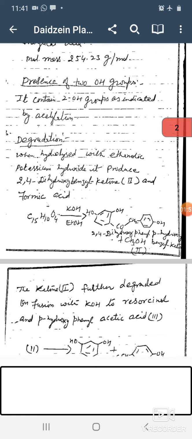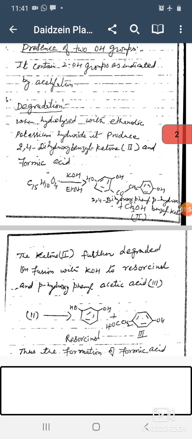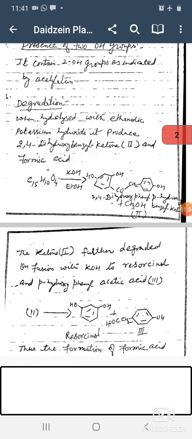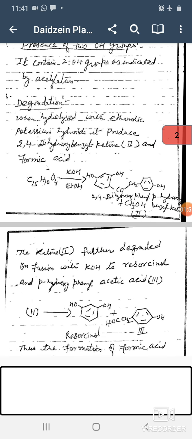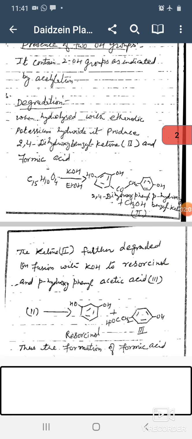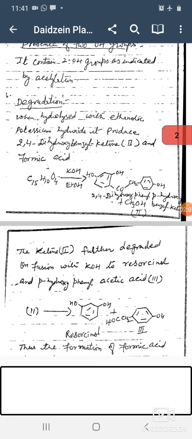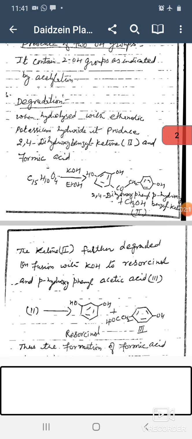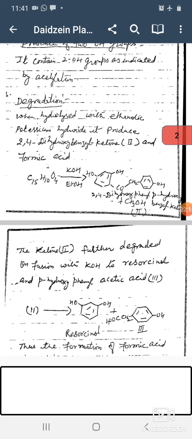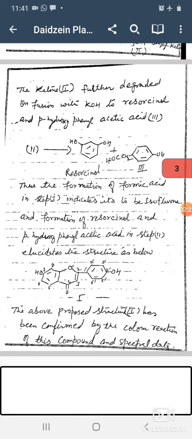Next, degradation. When hydrolyzed with ethanolic potassium hydroxide, it produces a 2-hydroxy benzyl ketone, structure 2, and formic acid. So we obtained C15H10O4 on potassium hydroxide. It gives 2,4-dihydroxyphenyl para-hydroxybenzyl ketone and methyl alcohol.